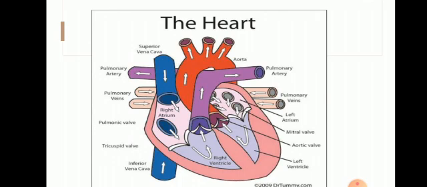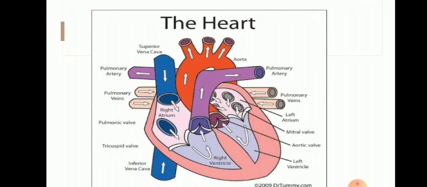First, the left atrium contracts and the oxygenated blood is pushed into the left ventricle. The left ventricle pumps the blood into the biggest blood vessel of the body, called the aorta. You see the aorta. Aorta is red in color. It distributes oxygen-rich blood to different parts of the body.